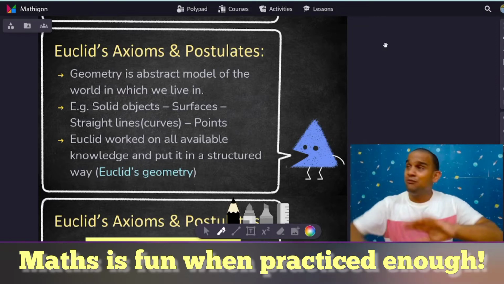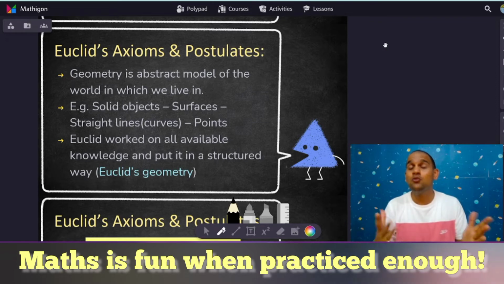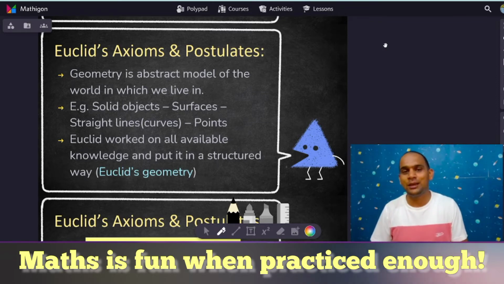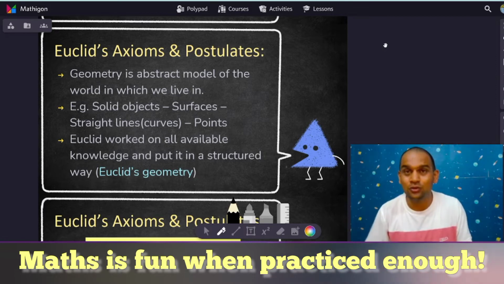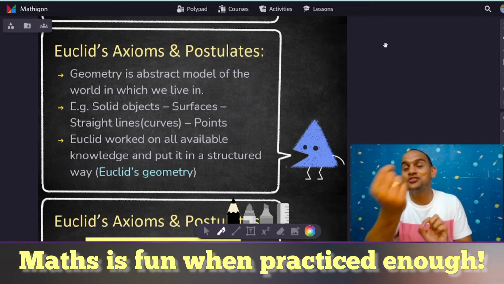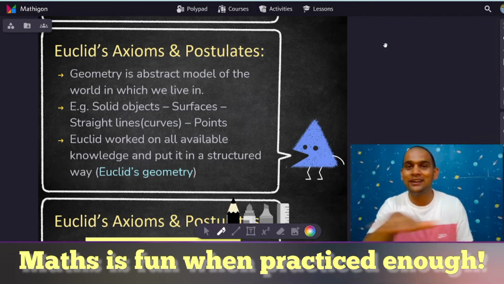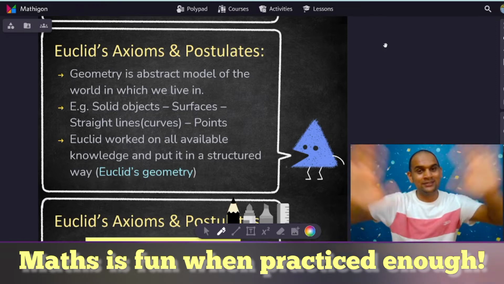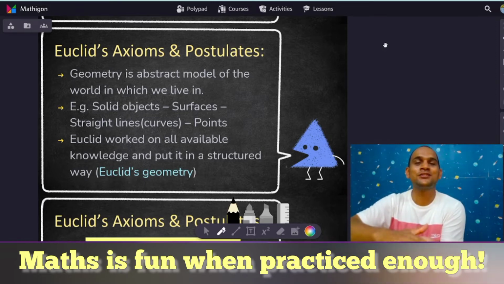Now, if you have all the solid shapes, suppose whatever room you are living in, the boundaries of this solid shape, when you look at that, the thickness we ignore, so that is called a surface. Yes, and we can study various properties of a surface when we bring that onto a piece of paper. So that is how, that's the world we live in. Abstract model, we have brought a surface.